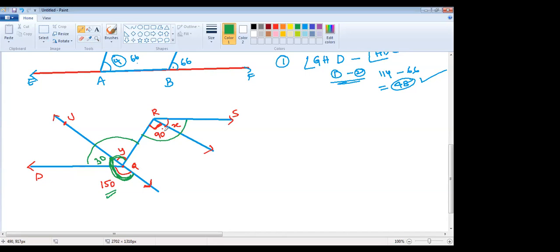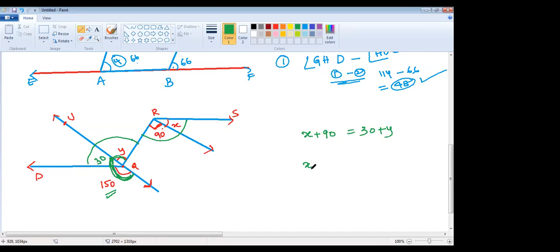Yes, ma'am. Is any relation you will get here? Please let me know. Yes, children. Ma'am, 30 plus y equals 90 plus x. Okay, what are the values of x and y we are supposed to find, right? Yes, ma'am. Is any other relation you will get here? Suppose I take x plus 90 equal to 30 plus y. So if I take x, I got the answer for y also, ma'am.